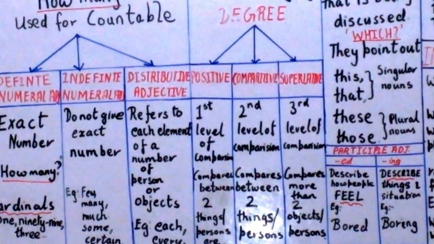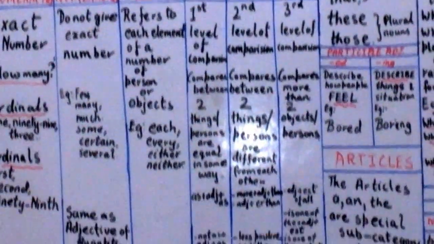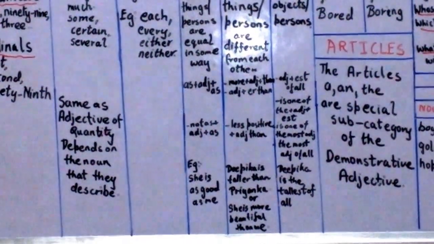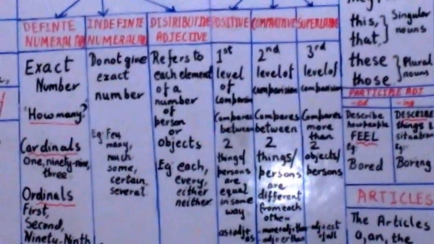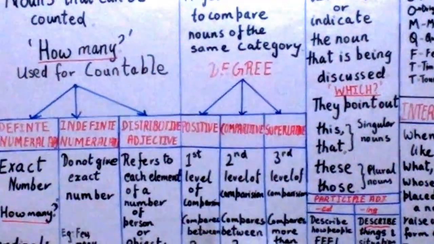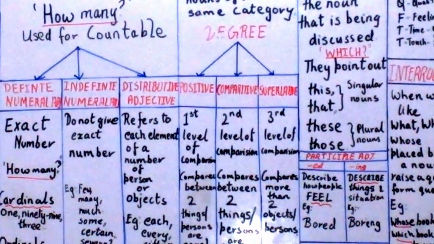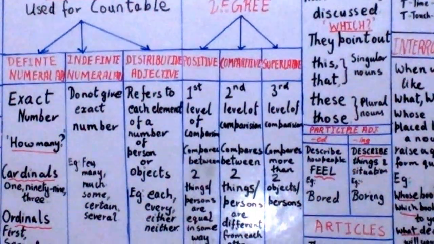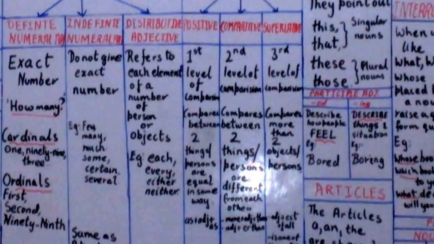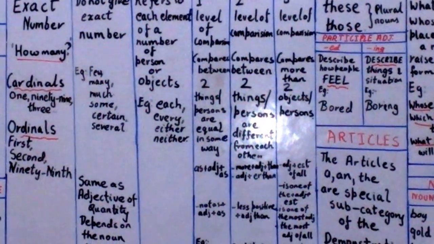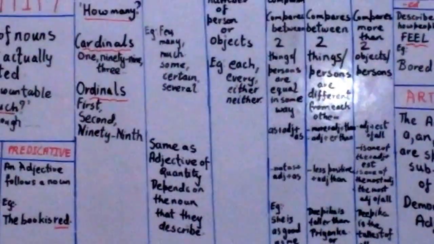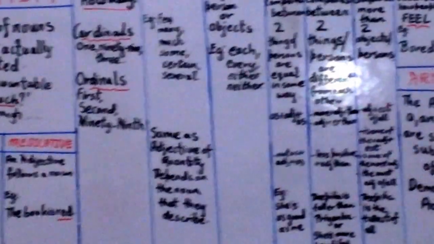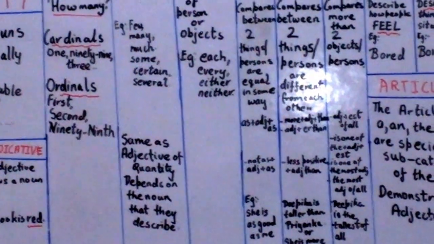Remember that we use "the" before the superlative degree and "than" after the comparative degree. So we see that the positive degree is the first level of comparison. It compares two persons or things which are equal in some way. We have this formula: as plus adjective plus as, which you have to remember. Then if it's negative, use not as plus adjective plus as. And I've given an example: she is as good as me.